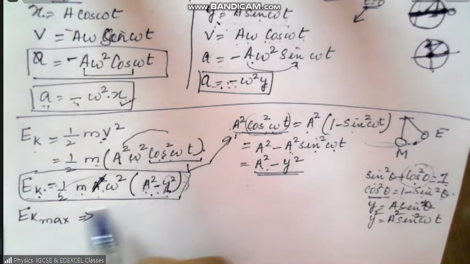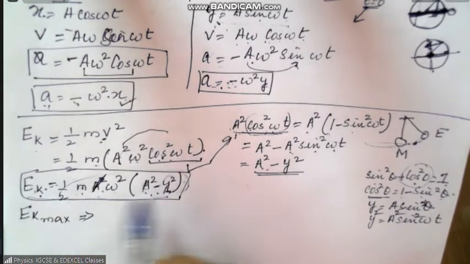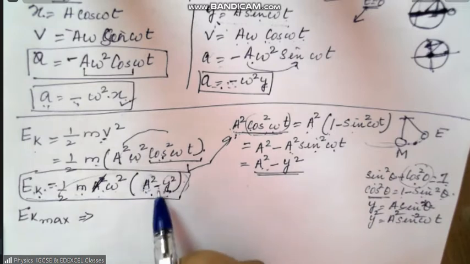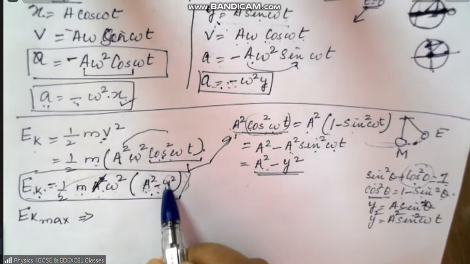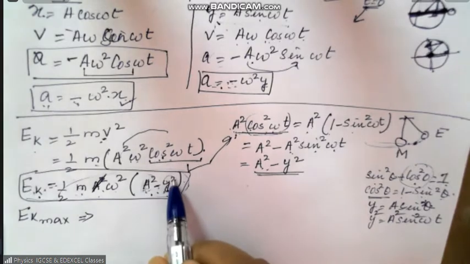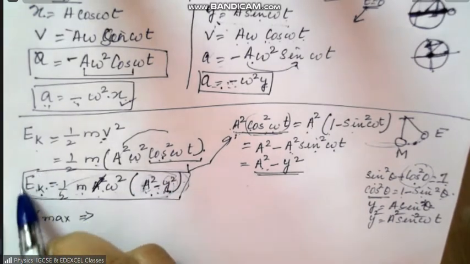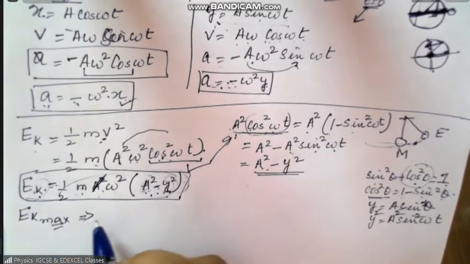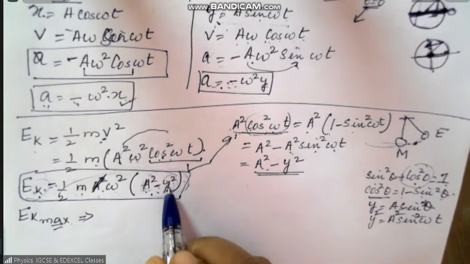Then for this to be maximum, you must subtract 0 from a square. If you subtract a large quantity from a square, then the whole term will be 0, then the kinetic energy will be 0. I want kinetic energy maximum. For kinetic energy to be maximum, this y must be 0.